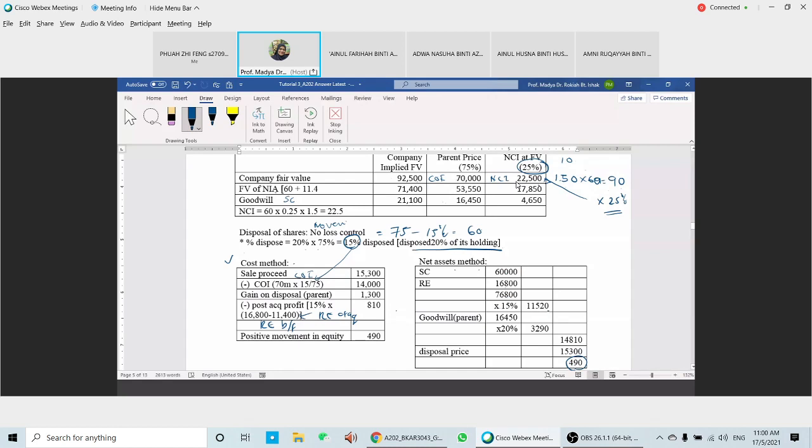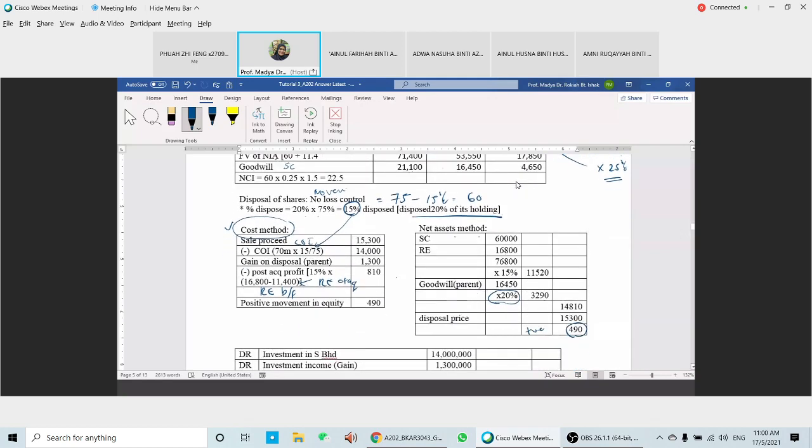So 11,752. Goodwill that you have here is 16,450 times 20%. That 20% is the one that you have in the appearance. So you're going to have 3,294. And then the disposal price here is 15,300. So you're going to have a positive movement. I think the cost method is much easier, so just use the cost method. So you have a positive movement for the disposal of that 15% or 20% of your holdings.